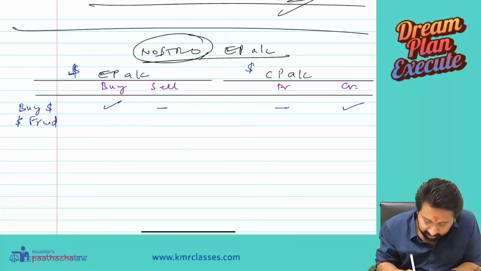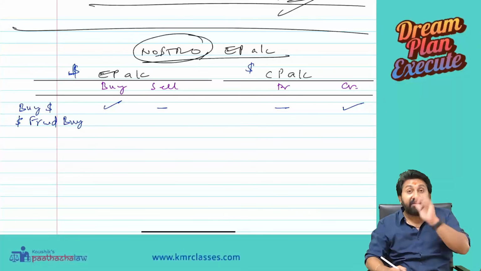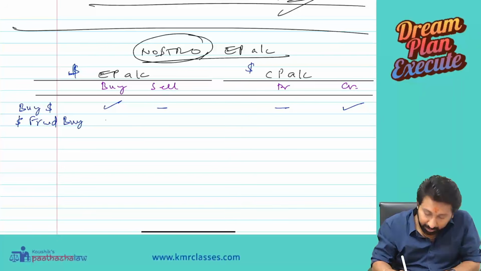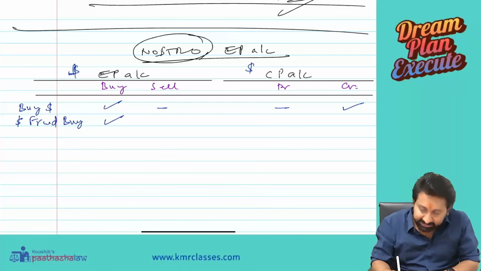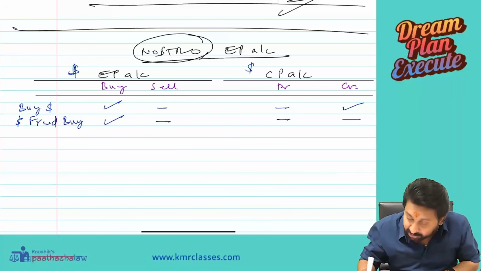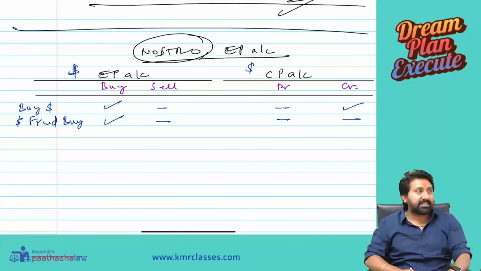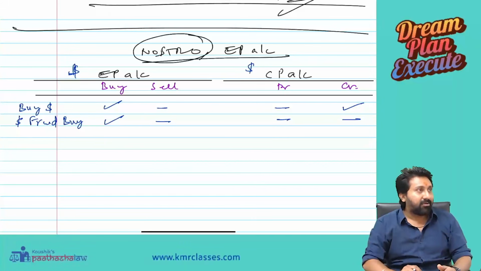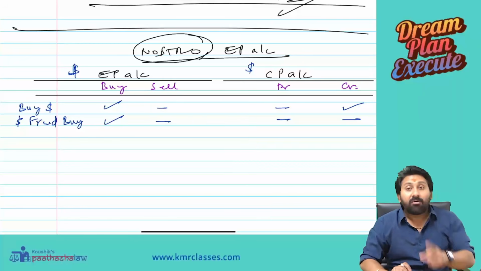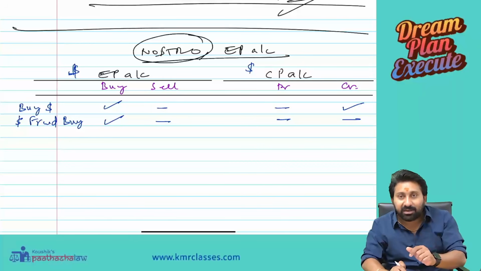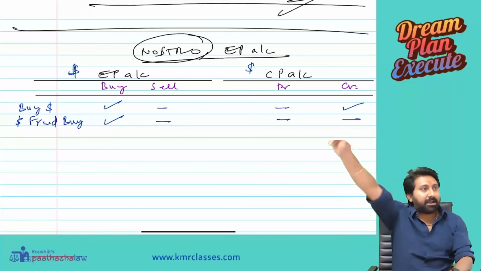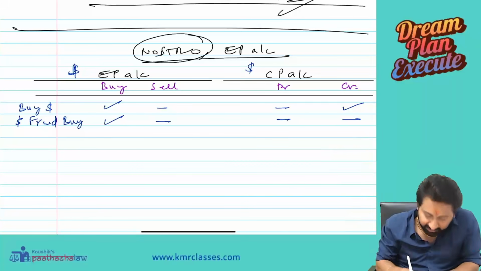Dollar forward buy. Bank said that I will buy after 3 months. Buy will get affected. Sell will not get affected. Nostro is not going to get affected in any way because there is no cash transaction. Only the contract is entered today. The actual transaction will happen after 3 months. At that time, this will get affected.